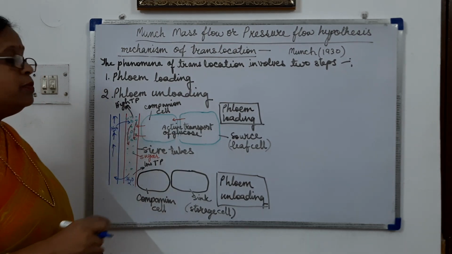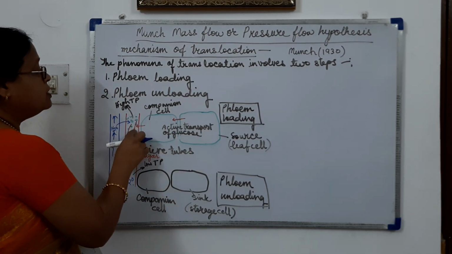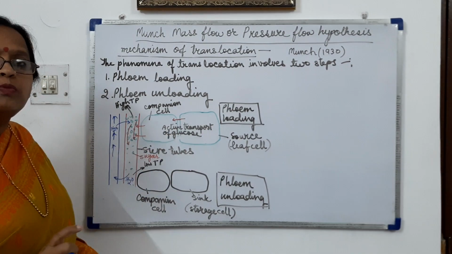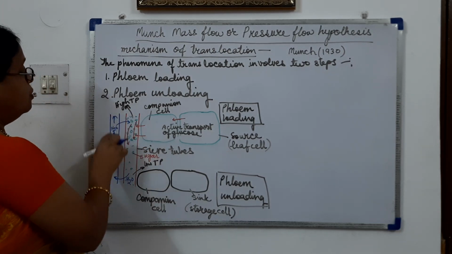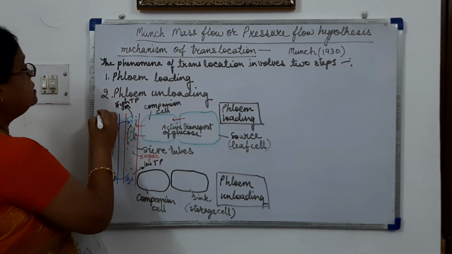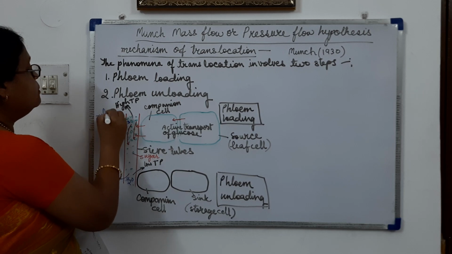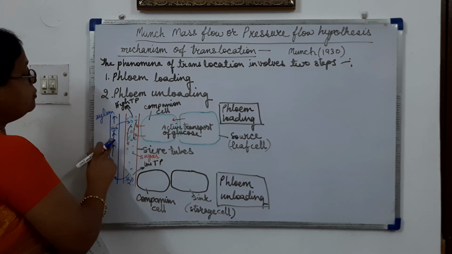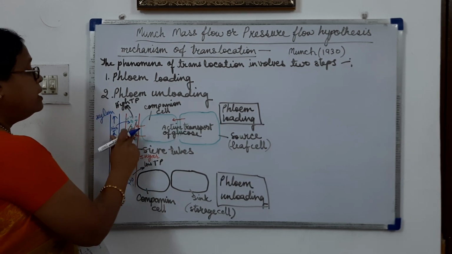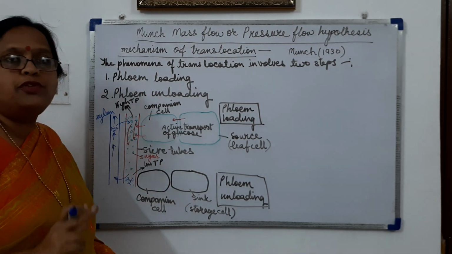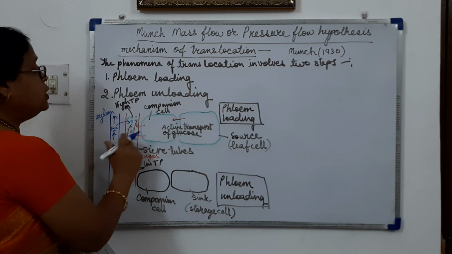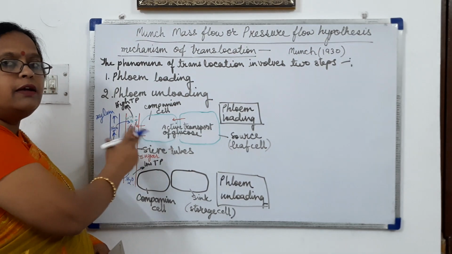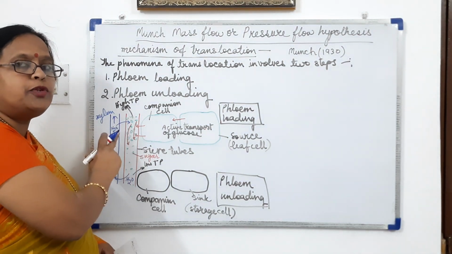Why does this develop? Because the movement of glucose molecules in this region increases the osmotic pressure, due to which water from the xylem will enter into the sieve tube elements. Why? Because the glucose molecules are concentrated here in the sieve tube.